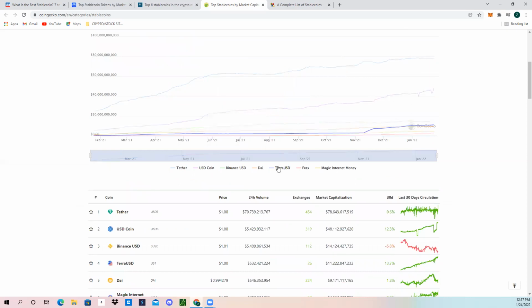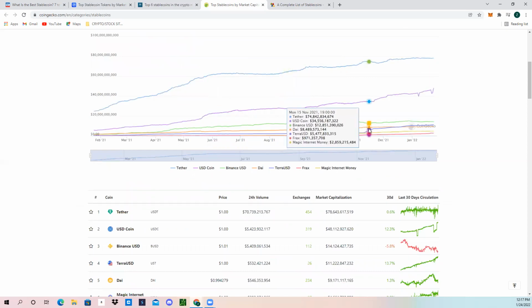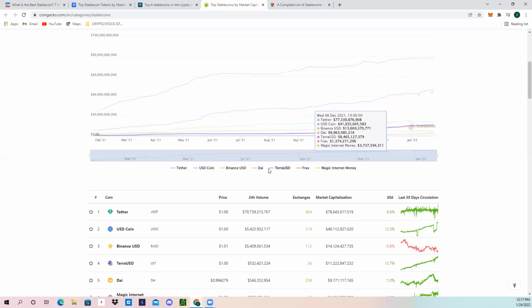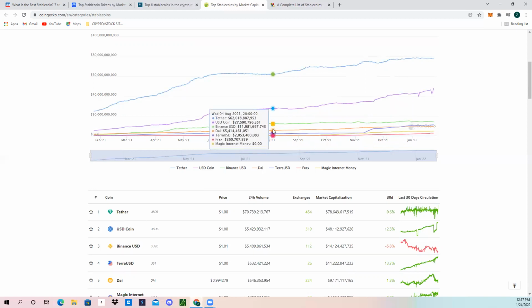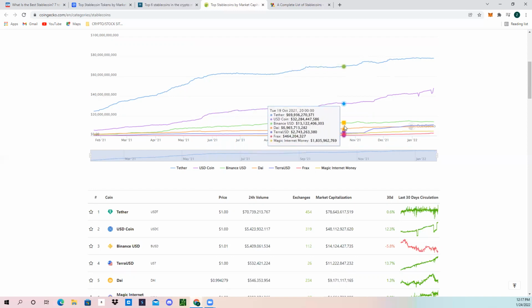the Terra USD, which is this purple one on the line, has just increased ever since November. The market cap has increased dramatically, so more and more people are using the Terra platform. And DAI, the orange line, used to be above it. It used to be above Terra. Now, what this indicates to us, even in this crypto winter, when the price of a lot of altcoins and cryptocurrency in general is falling, is a larger market cap in the stable coin for the Terra network, the UST